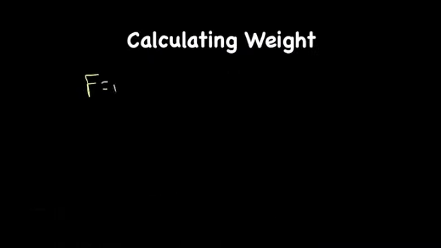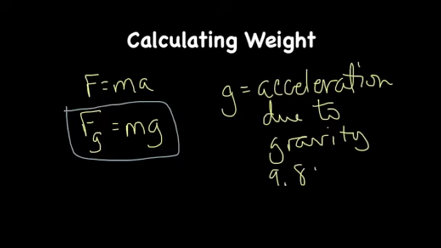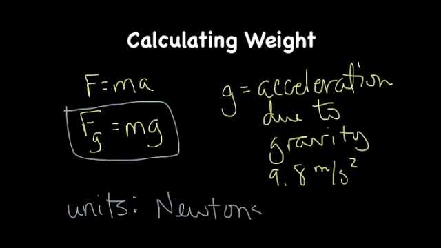Now let's look at how to calculate weight. Since weight is a force, we can use the same equation we already know, F equals ma. But to find weight, which is Fg, we're going to do m times little g, where g is the acceleration due to gravity. The acceleration due to gravity on Earth is 9.8 meters per second squared. The units that we will use for weight, since weight is a force, is newtons. Again, make sure you have all of this written on your gravity foldable in the section entitled Calculating Weight.